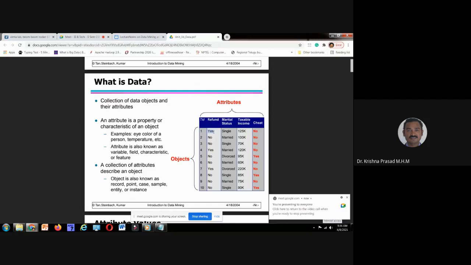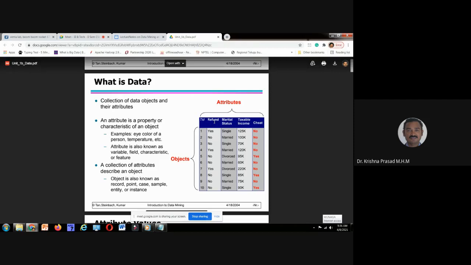Yes. Why? Because by utilizing this attribute, I can categorize the data set into two groups. All of the objects in this group are yes in refund. All objects in this group are no in refund. Like this I can group. Grouping is nothing but categorizing. Whatever attribute supports categorizing the data is called a categorical attribute.